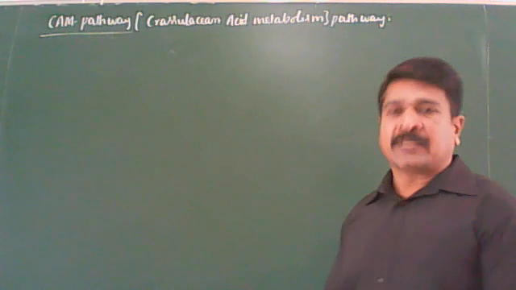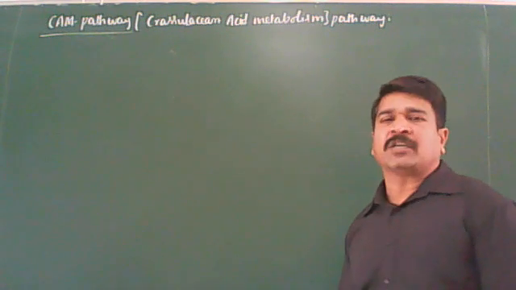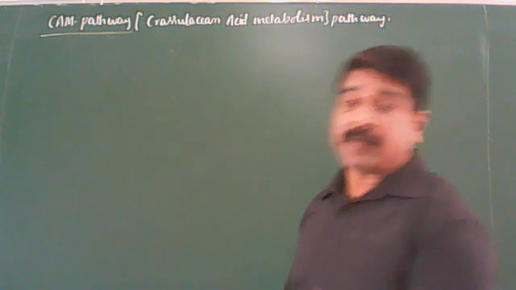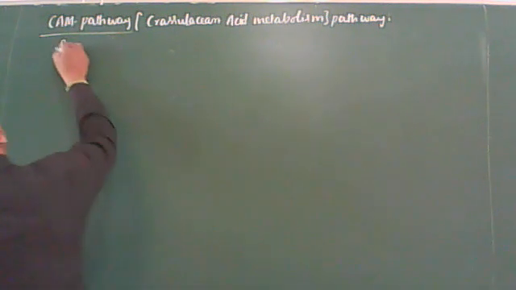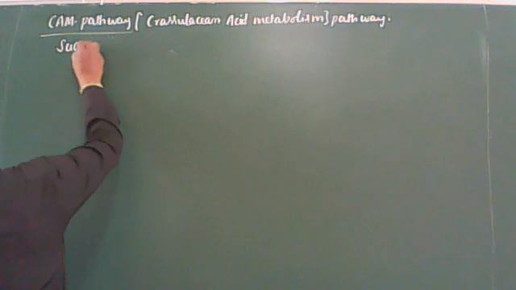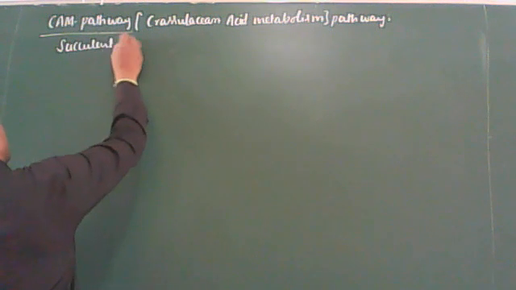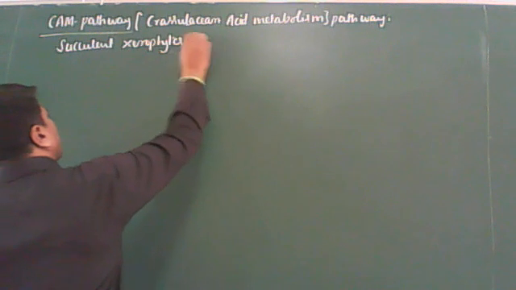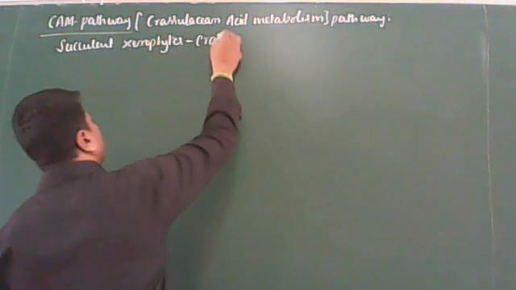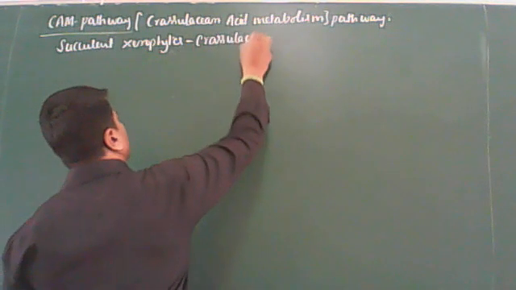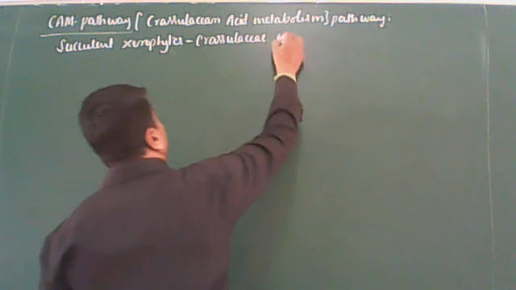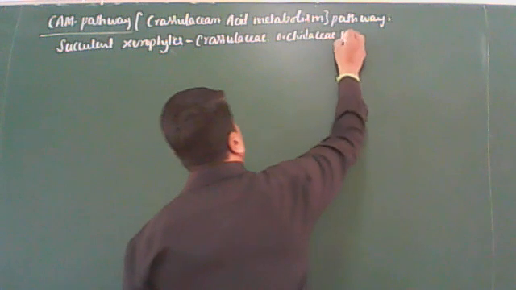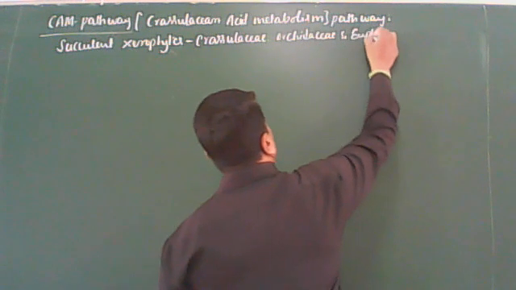The CAM pathway is the fixation of carbon dioxide during night, seen in succulent xerophytic plants belonging to families like Crassulaceae, Orchidaceae, and Euphorbiaceae.